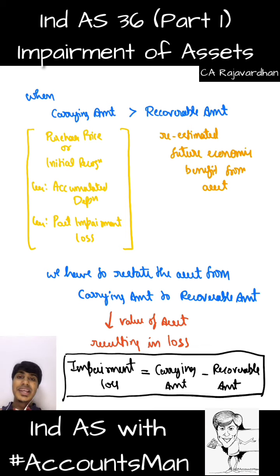You get this? Whenever the carrying amount is greater than recoverable amount, we go ahead and impair the asset by bringing it down to this re-estimated future economic value. This is the value at which we need to state the asset, not at this past expected value. We need to revise it from past to present. In the changing conditions, we need to change the value of the asset. So that is what we're trying to do: our recoverable amount.